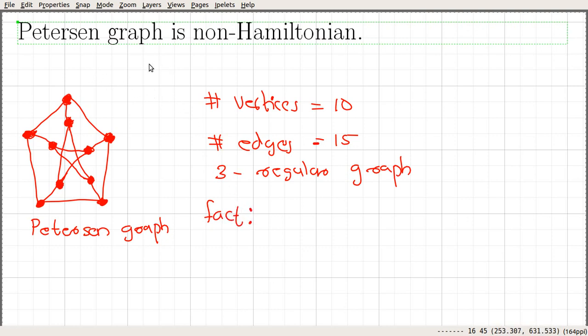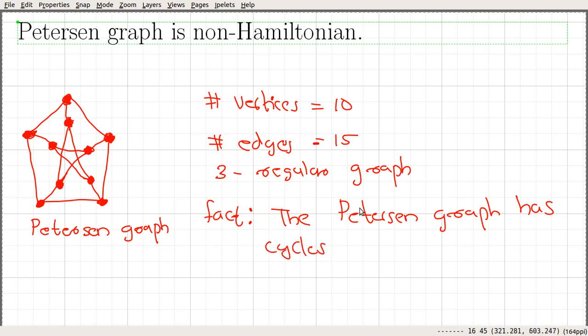And there is one important fact related to a Petersen graph. I won't prove this here, but if you look into this graph, you can see that the Petersen graph has no cycles on less than or equal to 4 vertices.